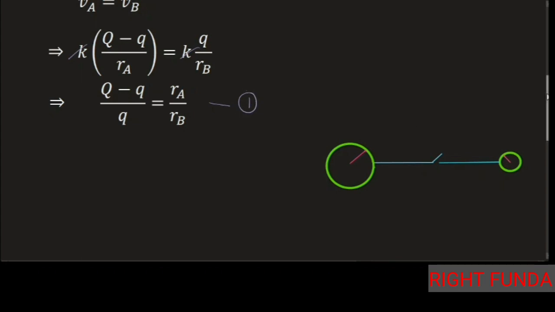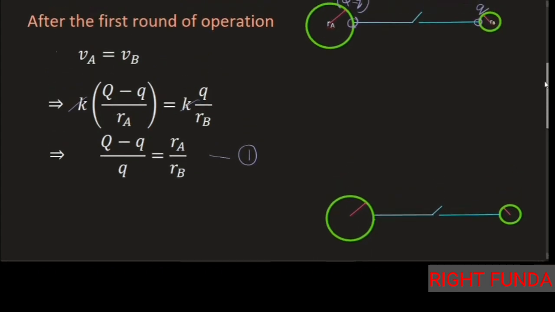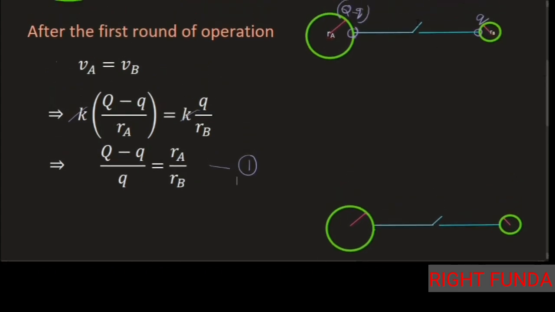Now this process continues. The second time, when this charge is there, we'll take this one and switch on the switch. Some charge will go, and again some further charge will go. Every time the charge Q minus q is replenished to Q. So after each operation we make the charge Q again, and the potentials are equal.